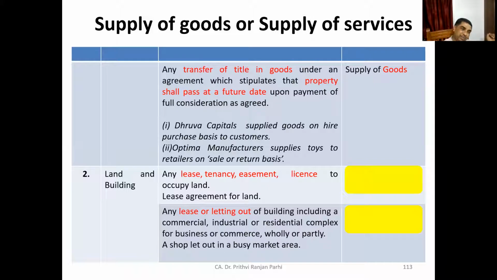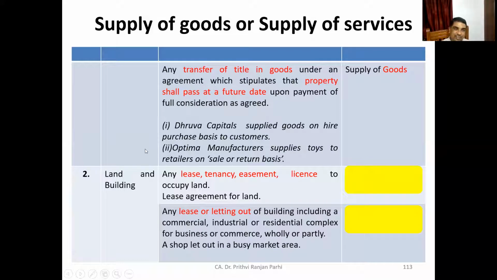Next example related to land and building. Lease, tenancy, easement, license to occupy any land. For example, a lease agreement of land. Is it a supply of goods or supply of services? Services, sir. Good. Some of you were saying supply of goods, some supply of services.